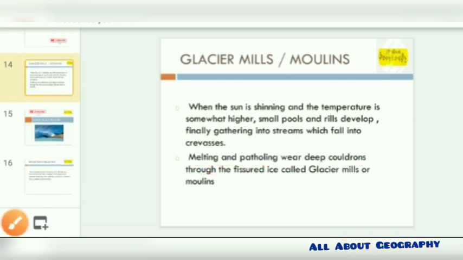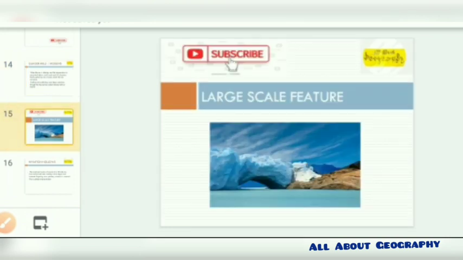After all of this, we come to the end of the small scale features, and lastly we are going to talk about the large scale features. They are huge in number, and as the name suggests, the features are formed over an extensive area. In the small scale features, they extend about a meter or more than a meter, but here the features are formed over hundreds of meters.